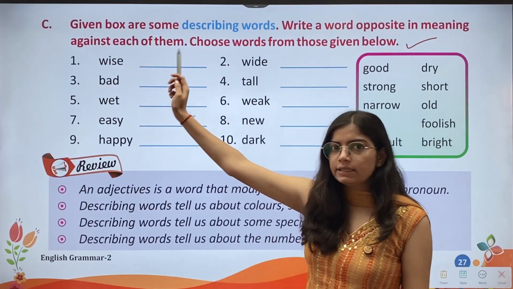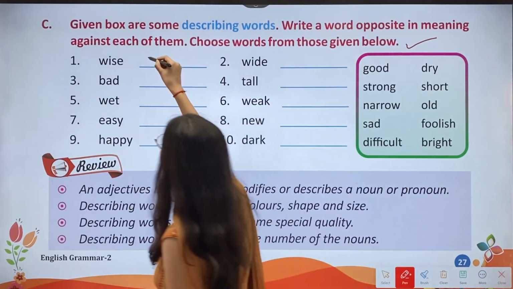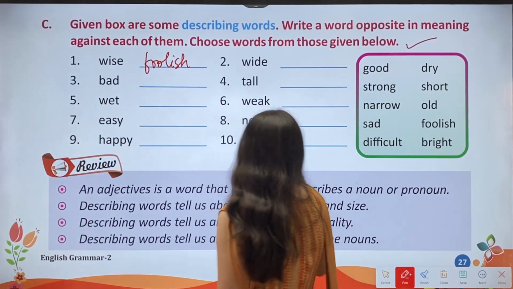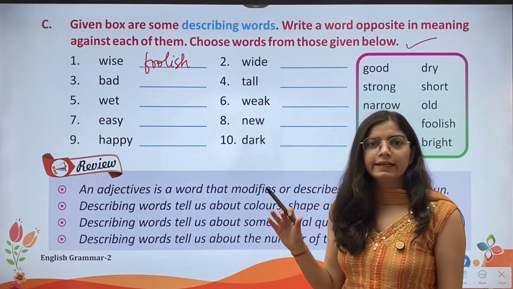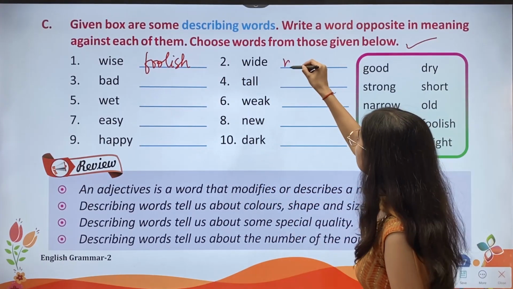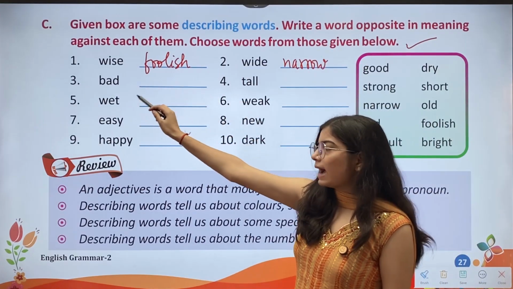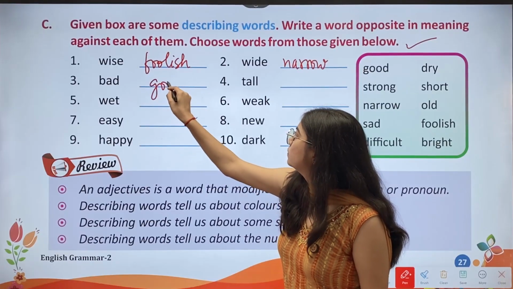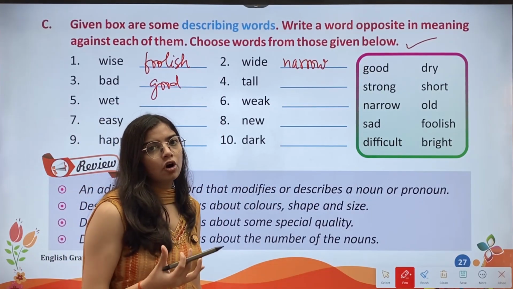First, wise. The opposite of wise is foolish. Then second, wide. The opposite of wide is narrow. Then third, bad. The opposite of bad is good. Then fourth, tall. The opposite of tall is short.